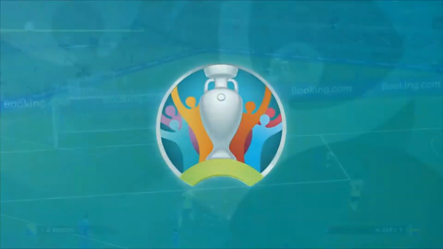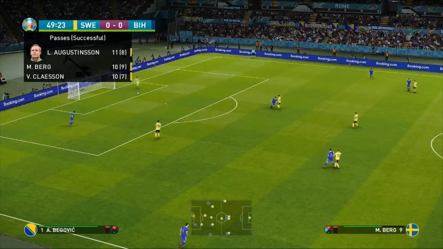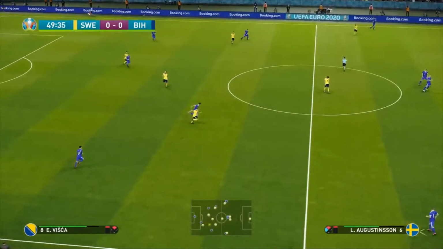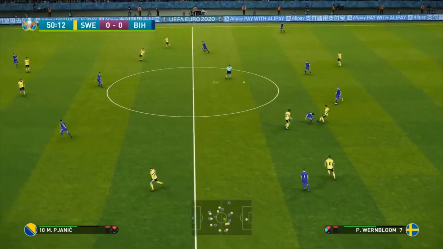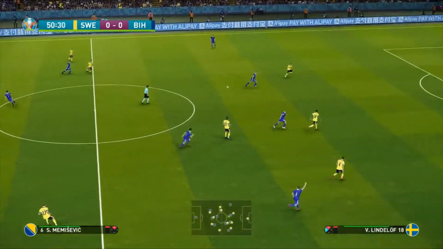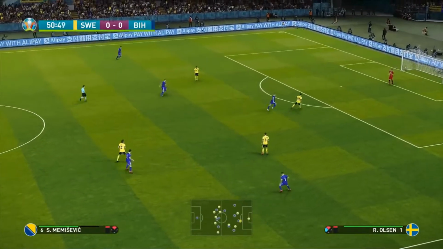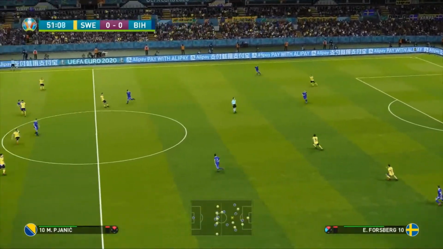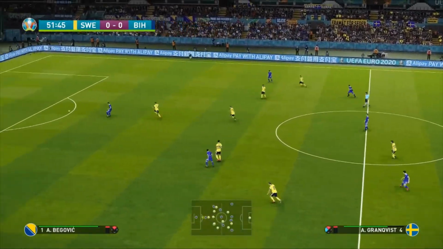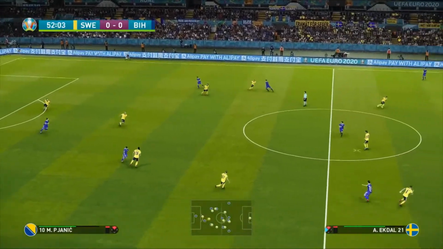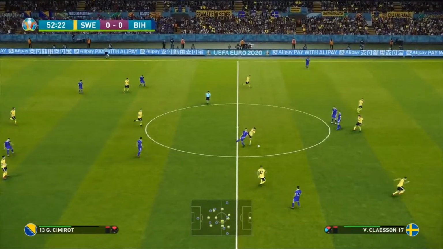And well, that is just the most questionable defending I think we've seen of this tournament so far. We've seen some quality defending. But that there was, I've got to say, the worst we've seen so far. Terrible. Absolutely terrible. But they're very lucky that of all people going through on goal, it was Andreas Granqvist, the centre-back. And it goes wide. And I can say that the Bosnians are very, very lucky to live another day here.